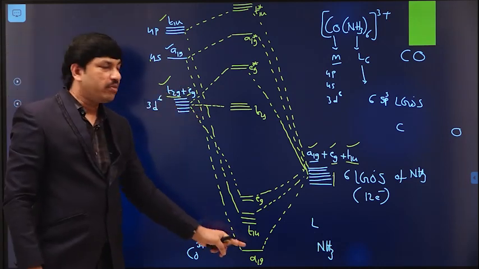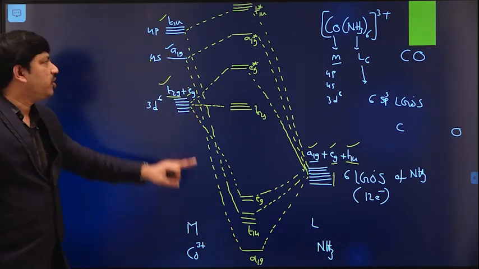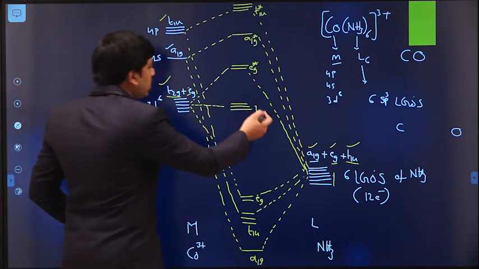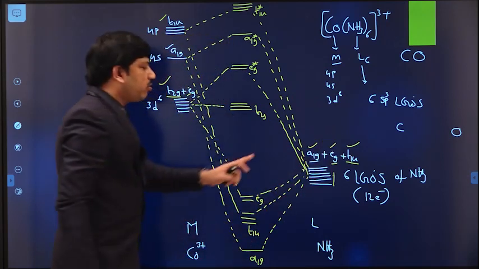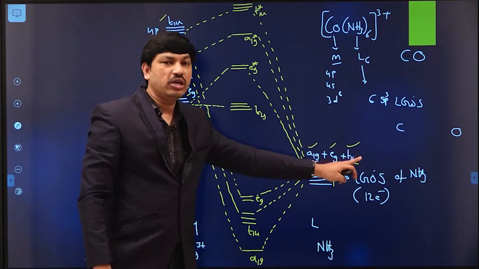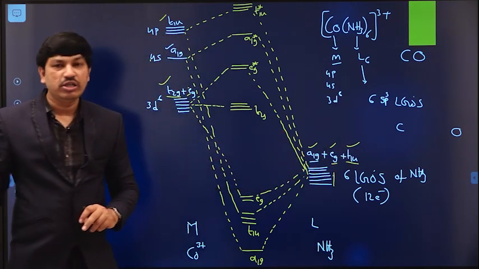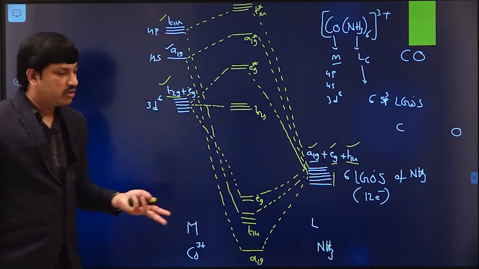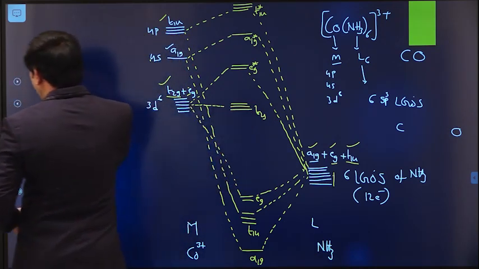Eg participates, A1g participates, and T1u also participates in the linear combination process. But there is no equal symmetry from the ligand group orbitals like T2g. So that is the reason the T2g level is a non-bonding level. It is called the non-bonding level.